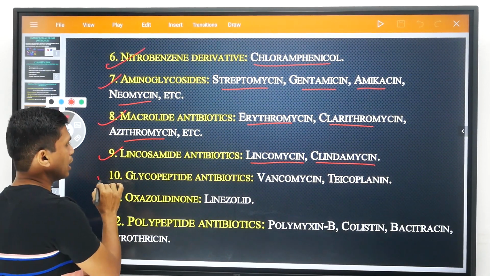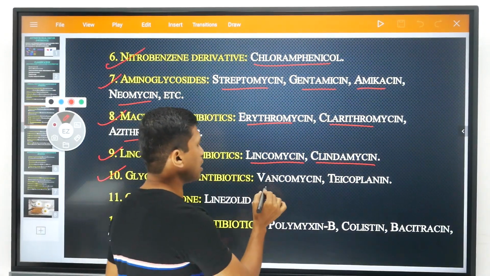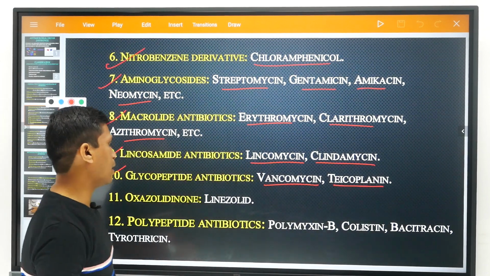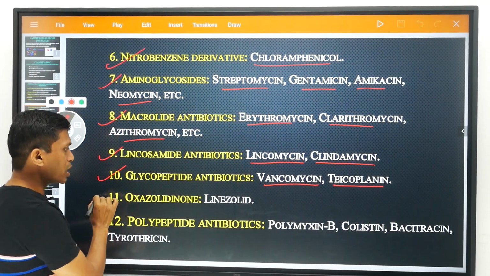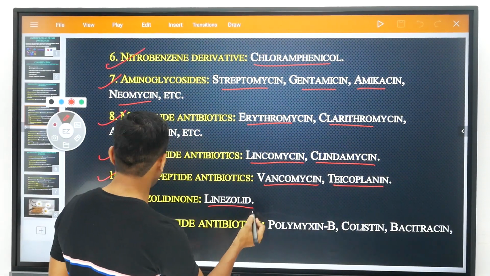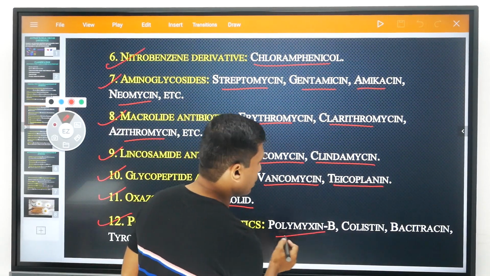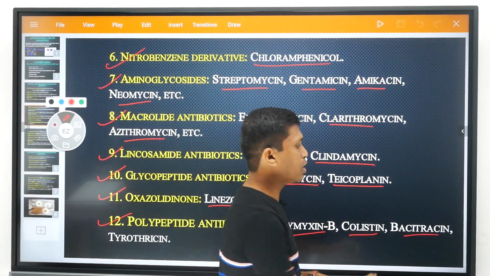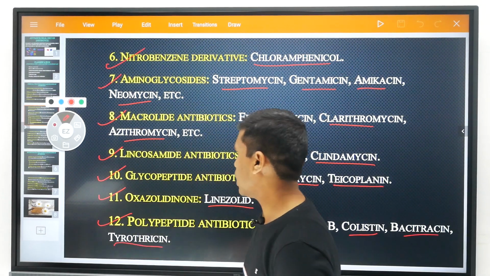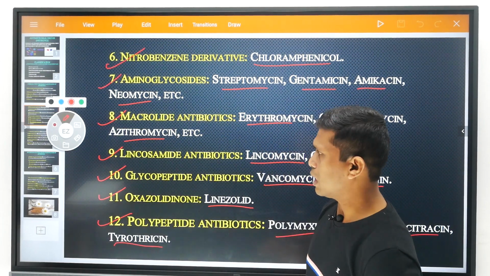After that, glycopeptide antibiotics. The examples of glycopeptide antibiotics are vancomycin and teicoplanin. After that, oxazolidinone is linezolid. Then polypeptide antibiotics are polymyxin B, colistin and bacitracin, as well as tyrothricin, which is also an example of polypeptide antibiotics.